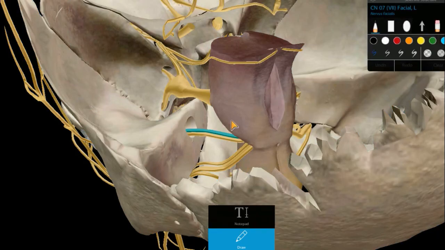As you can see, just after emerging from the pontomedullary junction, these two nerves go into the internal acoustic meatus. This is your internal acoustic meatus. Now you'll see the course inside the internal acoustic meatus, and it is important because inside the inner ear, near the labyrinth and the cochlea, it forms the geniculate ganglion. One more thing I want to say: along with these two nerves you will have some vessels, called the labyrinthine vessels, present in the inner ear.